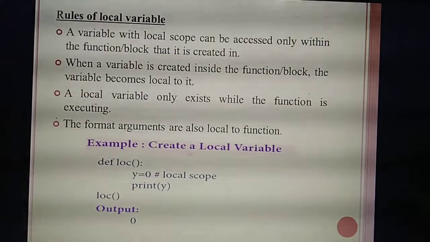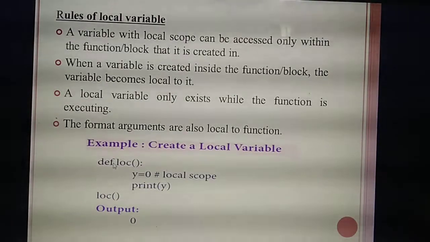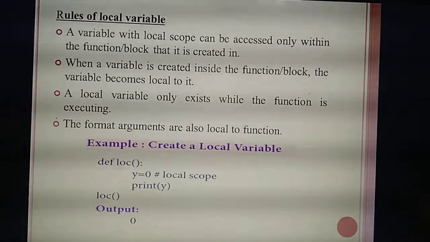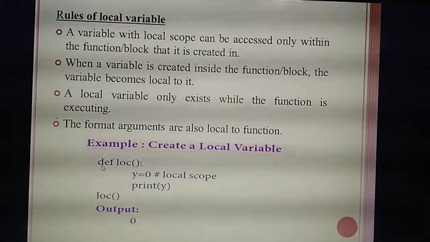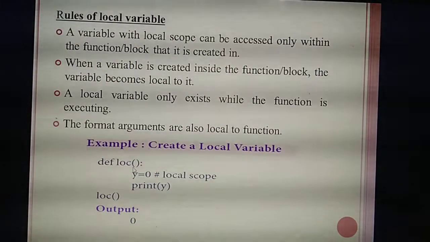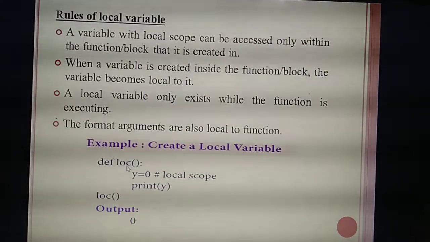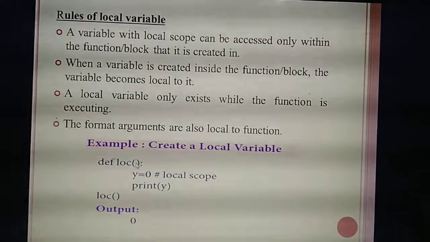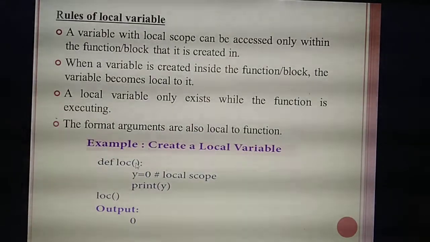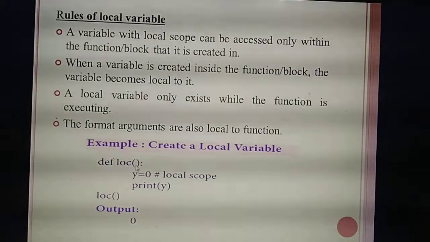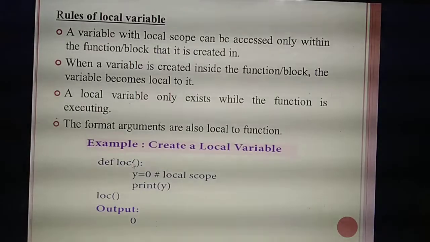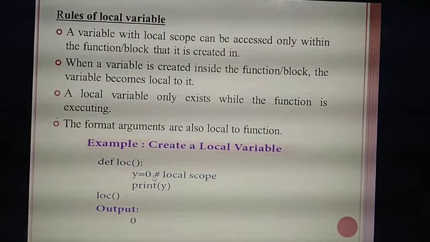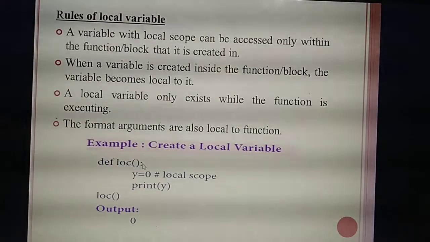So how are you going to create a local variable? This is the simplest example. What's the format of creating a function? A function starts with the keyword def. The name of the function is LOC, given for local variable, for your understanding. Inside, have they given any arguments? No, this is a function without any arguments. If we give any arguments here, those arguments would also be local arguments, which you can access only inside this function. That's the fourth point they have given. Understand? Here they are not giving any arguments.